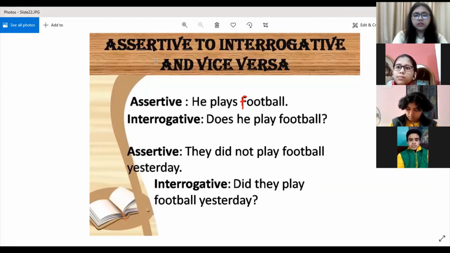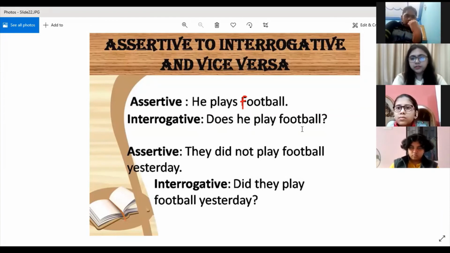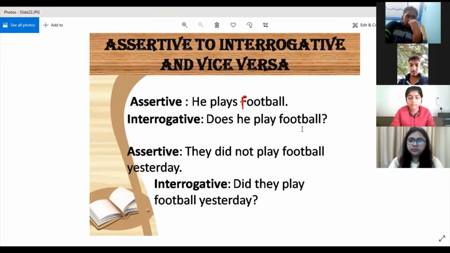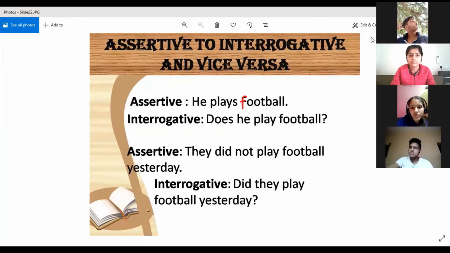Why are we using doesn't over here? Why is this sentence incorrect? Who will tell me? I am telling you that this sentence, does he play football, is incorrect. Why is it incorrect? Yes, Arav. Why do you think it is incorrect?